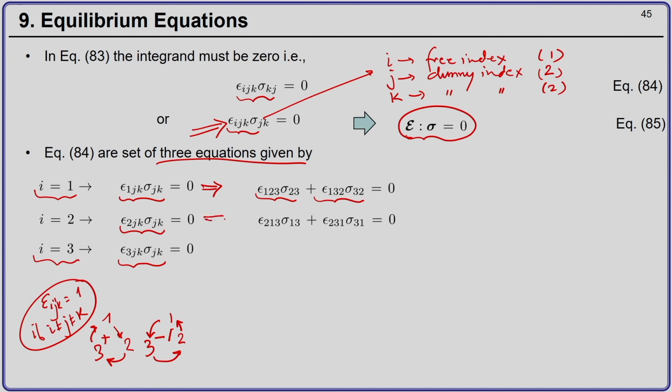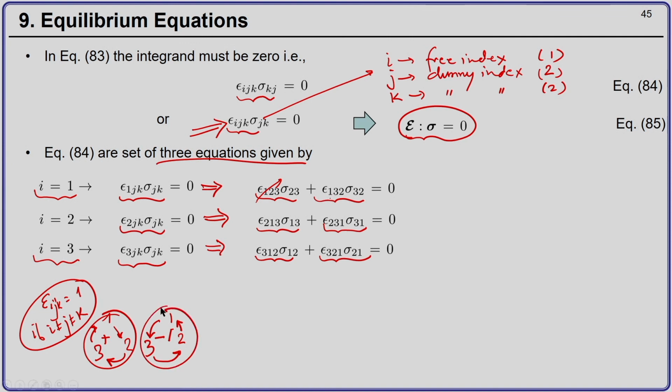The second equation implies epsilon 2 1 3 sigma 1 3 plus epsilon 2 3 1 sigma 3 1 should be equal to 0, and epsilon 3 1 2 sigma 1 2 plus epsilon 3 2 1 sigma 2 1 should be equal to 0. Now, epsilon 1 2 3 will be equal to plus 1, and epsilon 1 3 2 will be equal to minus 1.